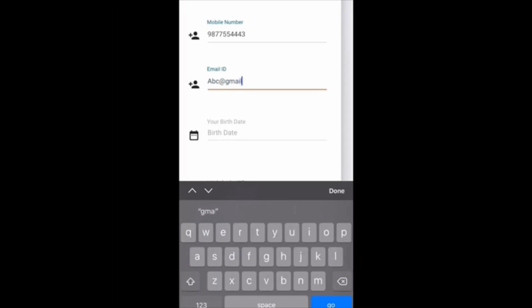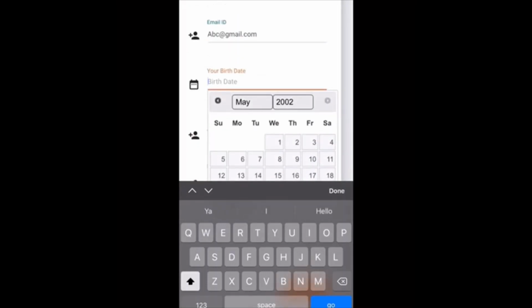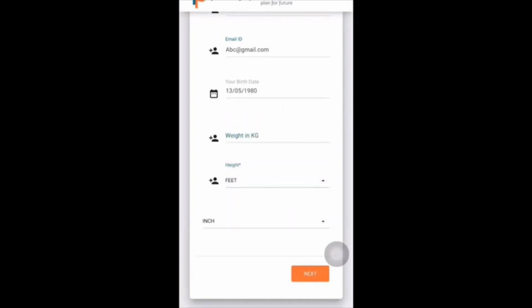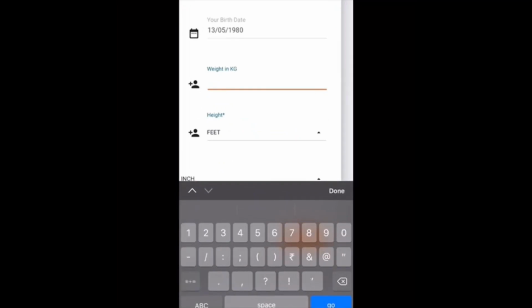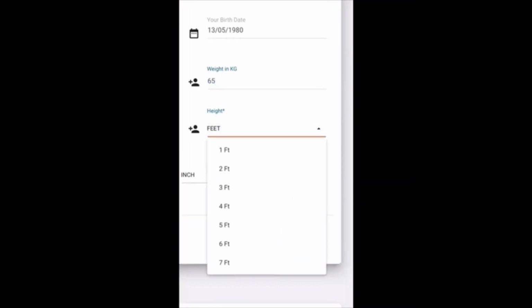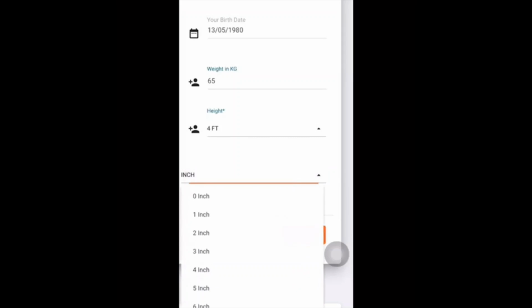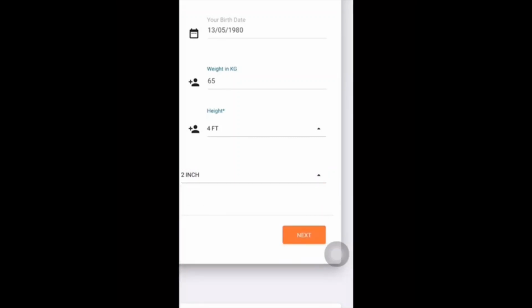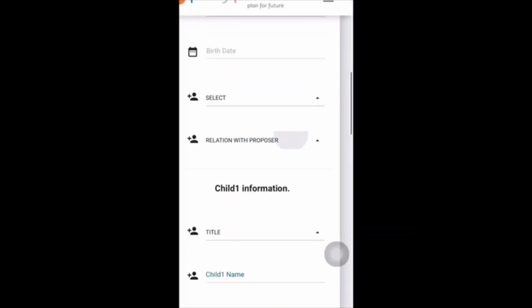You can add your mail ID so that the information will be given on your mail ID. Enter the date of birth. Your weight, your height, the inch, and we'll proceed to the next.